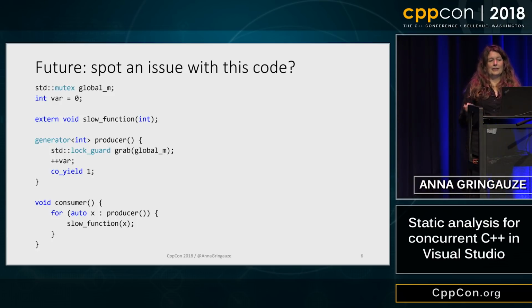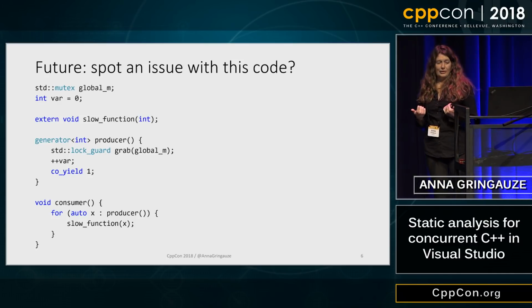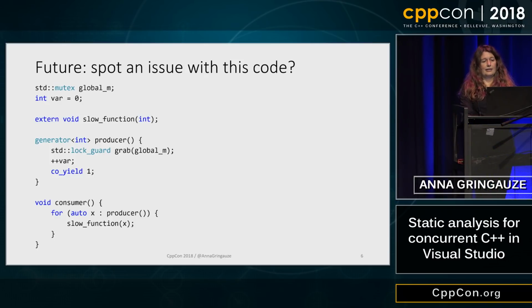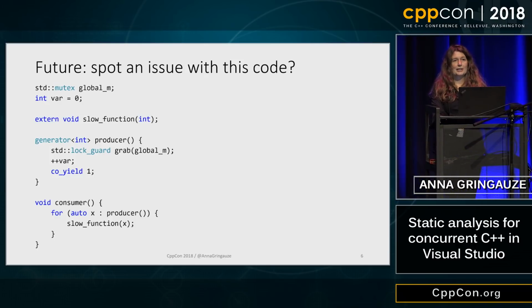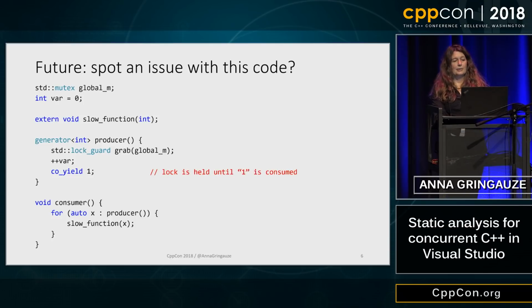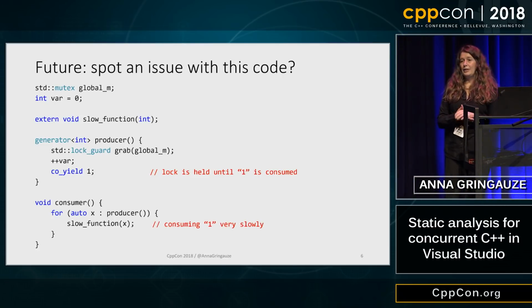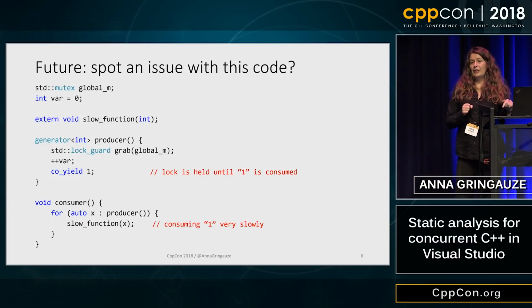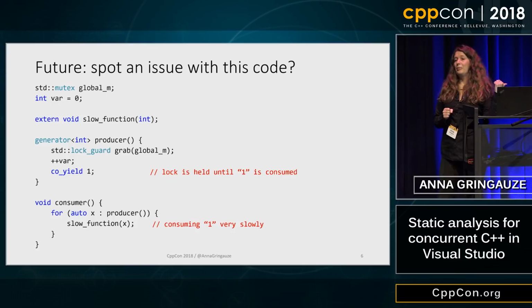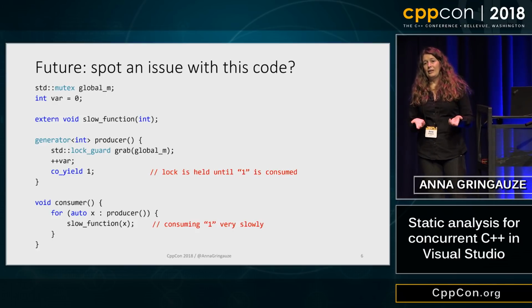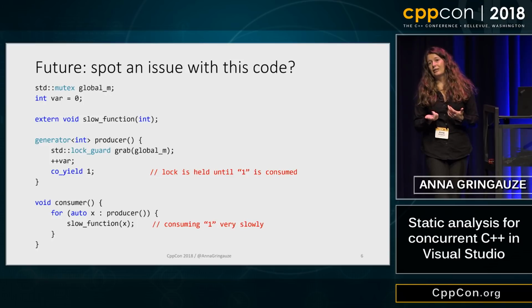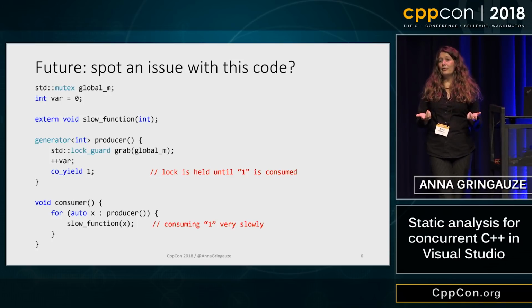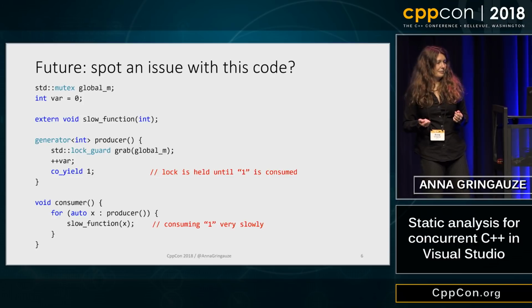So what happens if in this case you need to access a variable that should be protected by a lock? In this case, the producer function grabs the lock, increments the protected variable, and yields 1 to another function. It yields control to another function, where the number 1 is very, very slowly consumed. After the slow function finishes, the control is given back to the producer, where the lock is unlocked. So in this case, we held the lock for a very long time, and maybe forever if the slow function never exits.